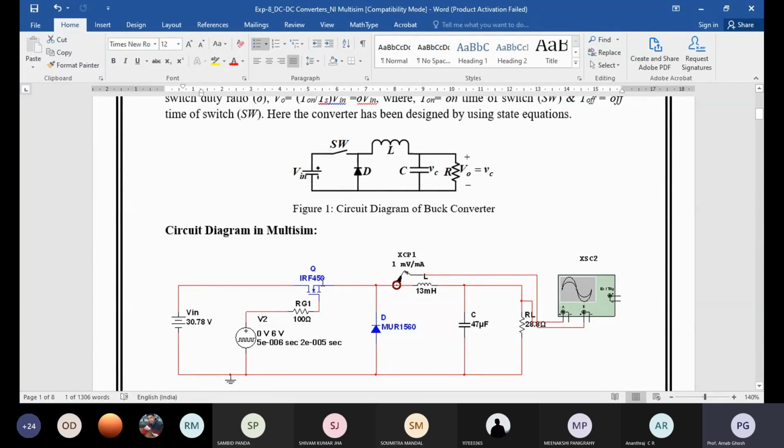When the switch is off, it means voltage V in is out of the circuit. When V in is there, the diode will not conduct, so the current will be flowing that way, through the inductor and load, like that.